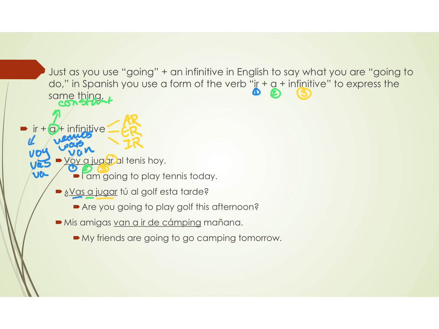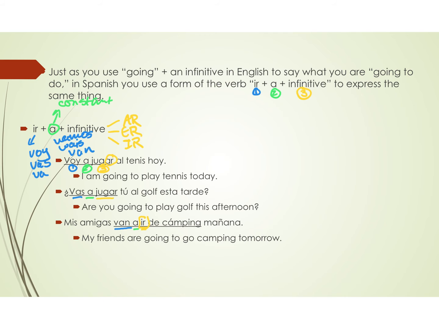All right, and then this last one, I just want to highlight something about it. So it says, mis amigas van a ir de camping, right? So notice, van, that's a form of ir, a is our constant, and then ir is indeed an infinitive. You might think, well, but it's also the first verb here. That's true, but think about all the times in English you would say, I'm going to go to the mall, I'm going to go camping, I'm going to go fishing, right?